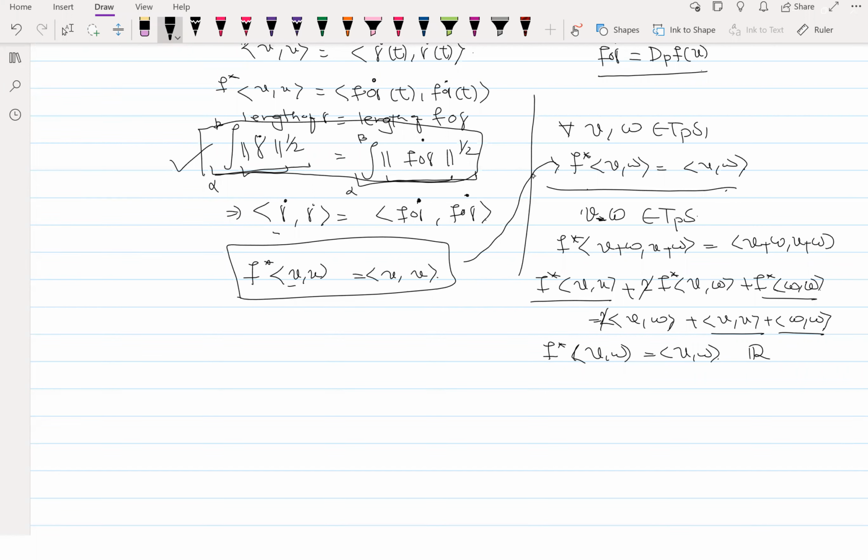Oh, sorry. So let me write down the next corollary, which is an immediate corollary because of the definition of the fundamental form.